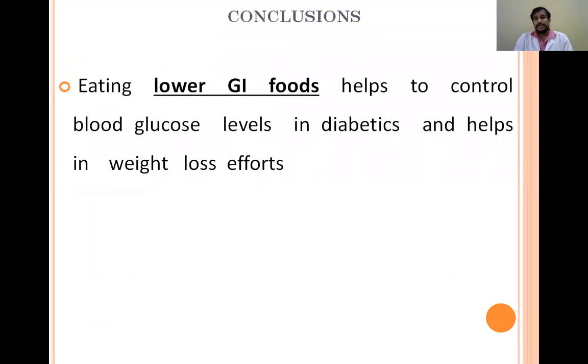And eating low glycemic index foods helps to control blood glucose levels in diabetic patients, and it also helps in weight loss or in maintaining the weight.